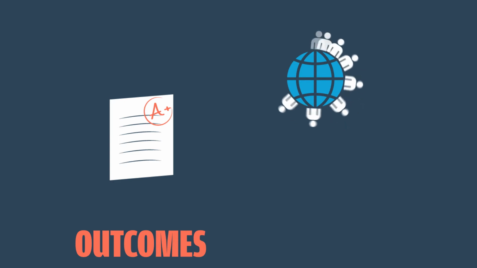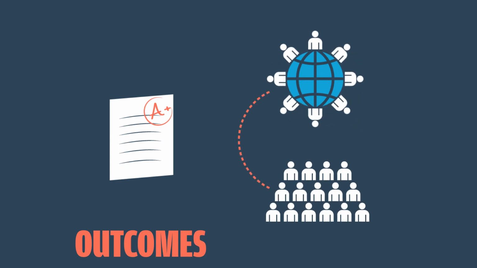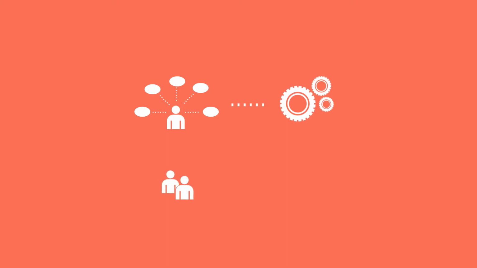Outputs lead to outcomes, and this is where it starts to get exciting. Outcomes are the results of an organization's activities within a community. For example, skills gained from a workshop, new relationships formed through a program, or recommendations to policymakers are all outcomes.